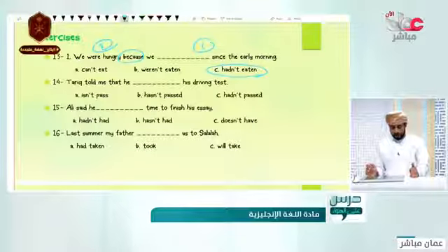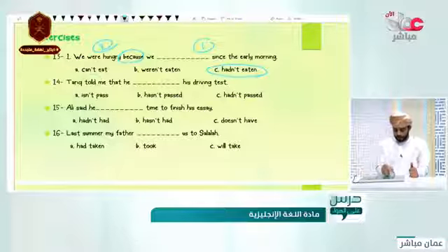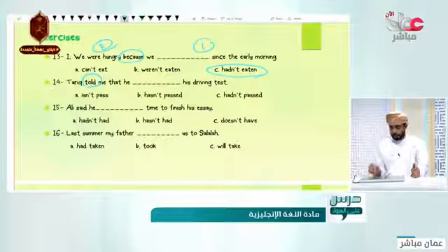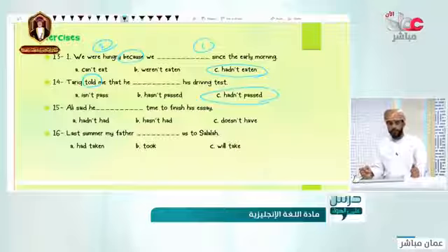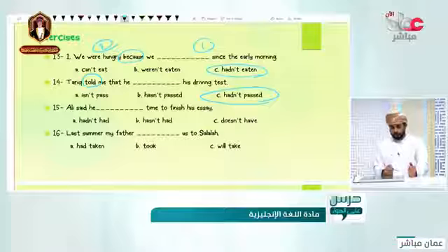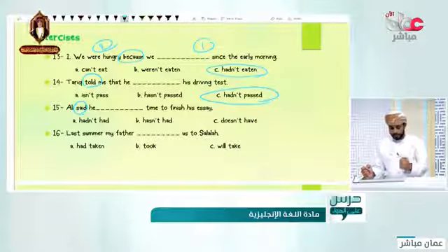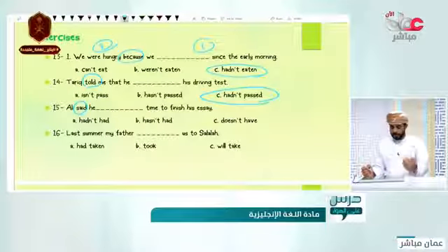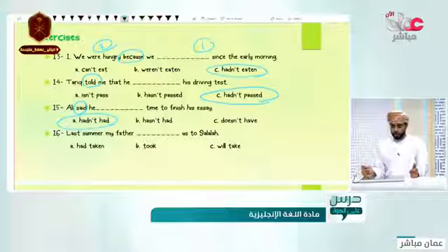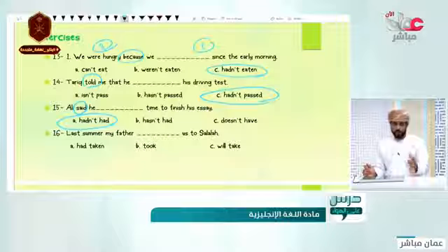Sorry. Tariq told me that his driving test. Told me. So reported speech. He hadn't, or he hasn't, or he isn't. He hadn't. Thank you. He hadn't passed his driving test. Ali said he again said he time to finish his essay. He hadn't had, he hasn't had, he doesn't have. Which one? He hadn't had. He hadn't had time to finish his essay. Reported speech.